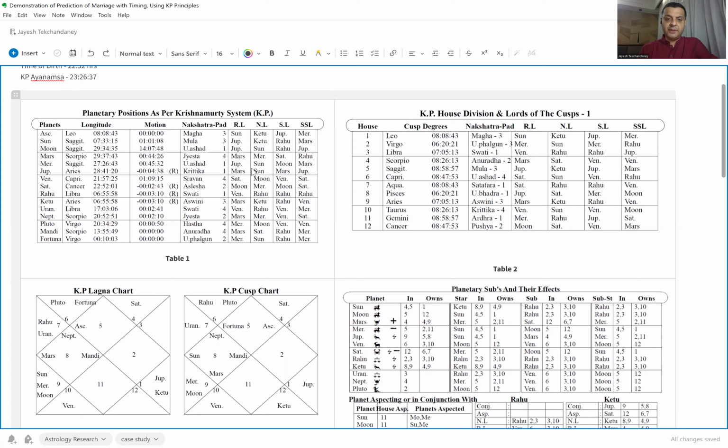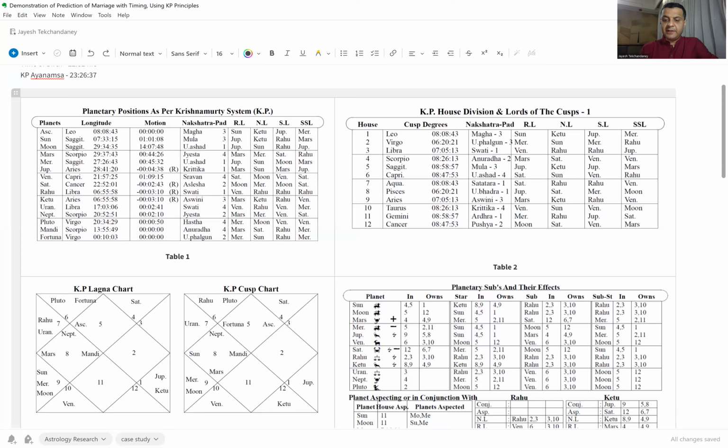And what do we mean by the Rashi lord? The Rashi lord is the lord of the zodiac sign. In Krishnamurti Paddhati, the constellations are very important. These constellations are termed nakshatras, and each nakshatra has a ruler. One of the planets would be the ruler of the nakshatra, so that's the nakshatra lord. And then we have the concept of sublord, which is unique to Krishnamurti Paddhati. Based on the principles of Krishnamurti Paddhati, planets will first deliver the results of the lord of the constellation in which they are deposited, and then give their own results.